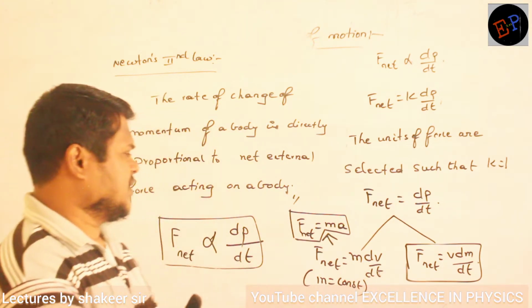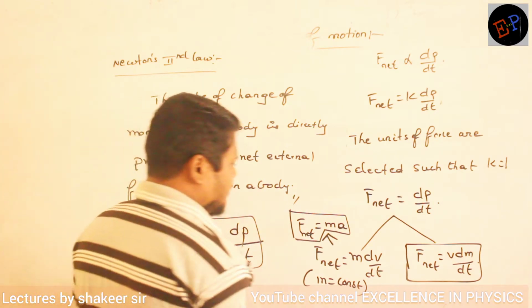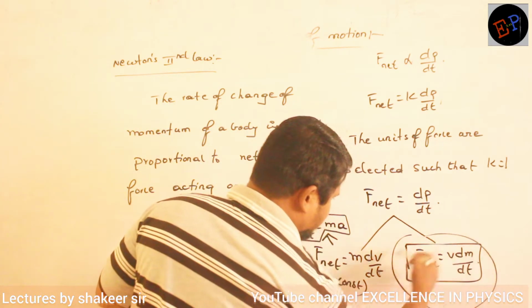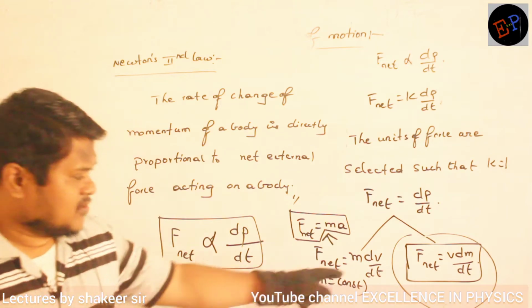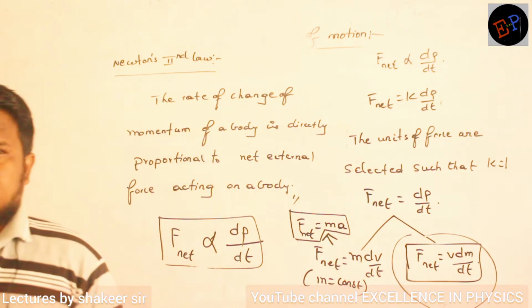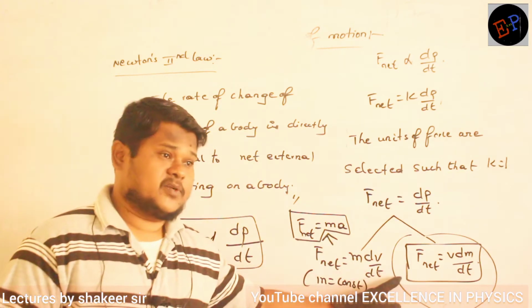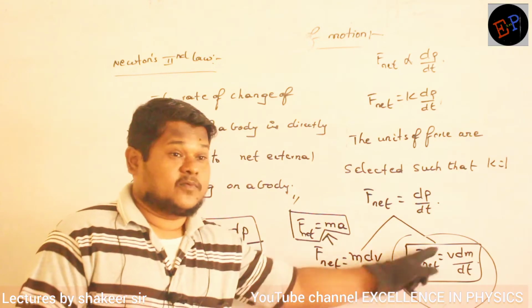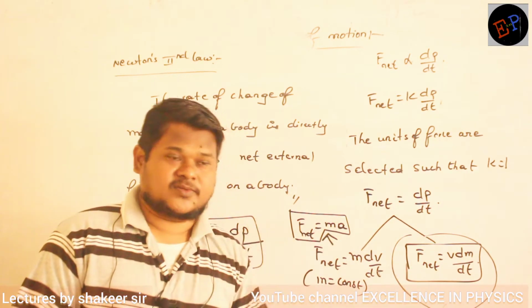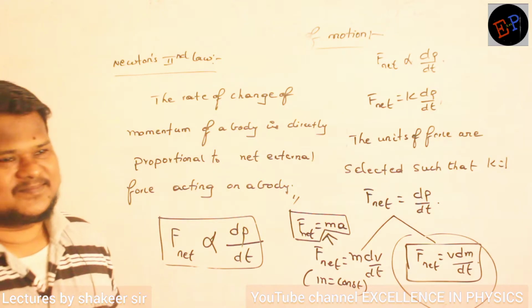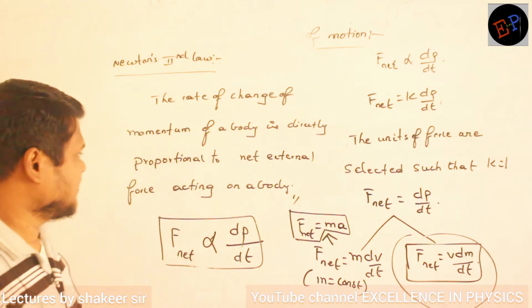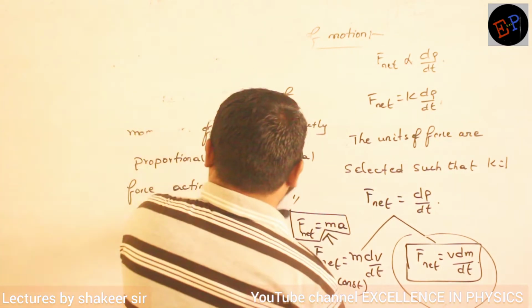Fine? Okay. Now can you say any one example where this second condition is satisfied? Give one example. You are applying force. Velocity should not change. Mass should change. Any condition? Can you say?